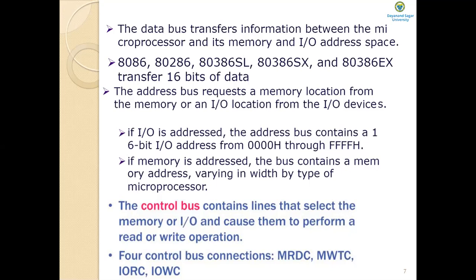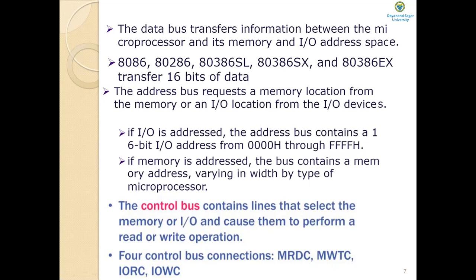And note that the data transfers vary in size from 8 bits wide to 64 bits wide in various Intel microprocessors. As I said, the 8086, 80286, 80386SL, SX, and EX transfer 16 bits of data. What do you mean by that?